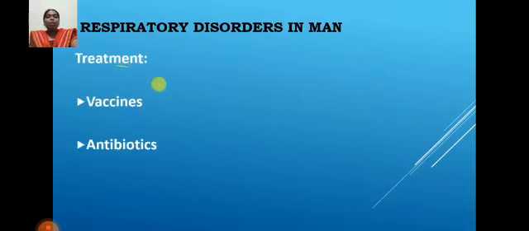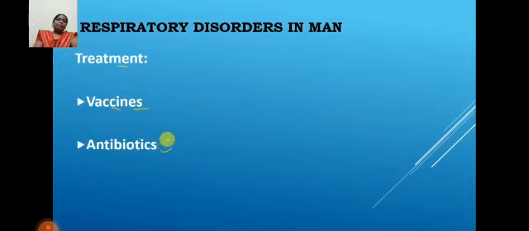And what is the treatment of this disorder? That is vaccination and antibiotics. Vaccination before getting this disease is very important to prevent this type of disease. And antibiotics are also helpful to prevent this type of disease.